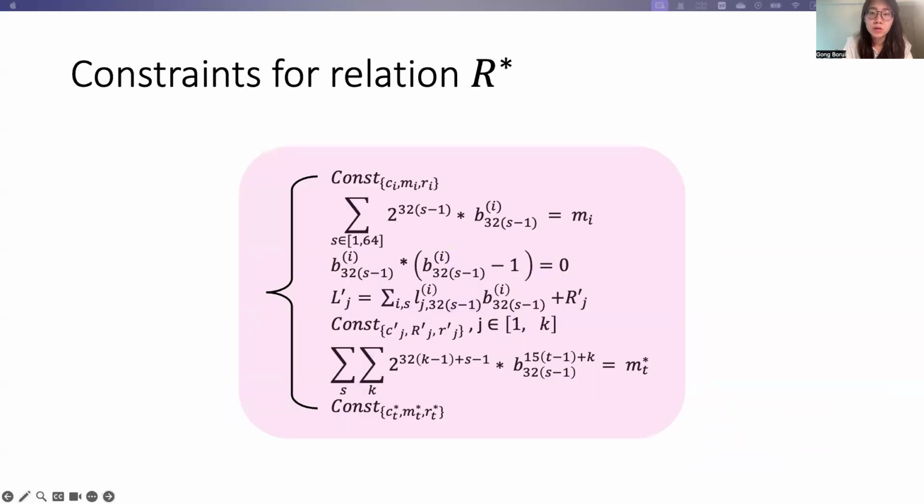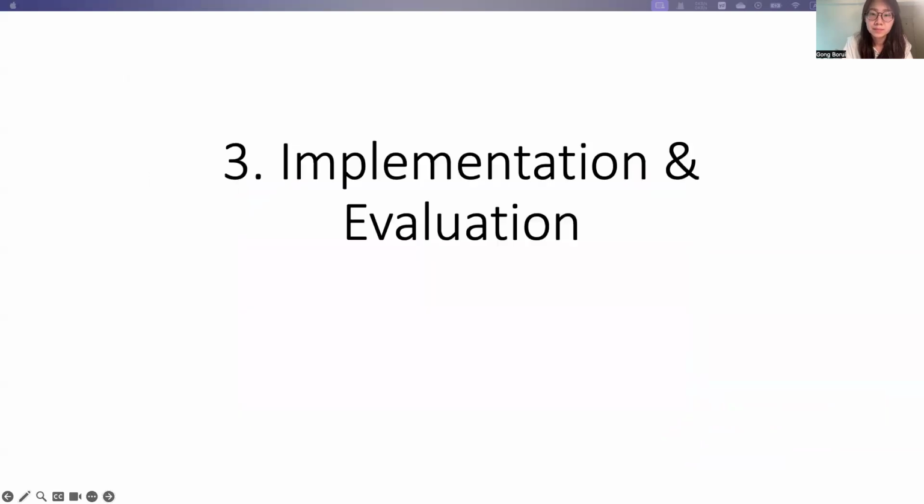So to put them all together, we can use these constraints to represent our relation R star. That is, we can prove that polynomially many messages are correct Paillier encryptions and together the corresponding plaintexts hold specific structures as we've explained before.